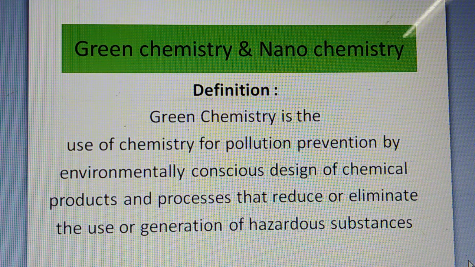So what is green chemistry? May I repeat again? It is the use of chemistry. For which purpose do we use chemistry? For the prevention of pollution. How will we prevent the pollution? By environmentally cautious design of chemical products and processes.